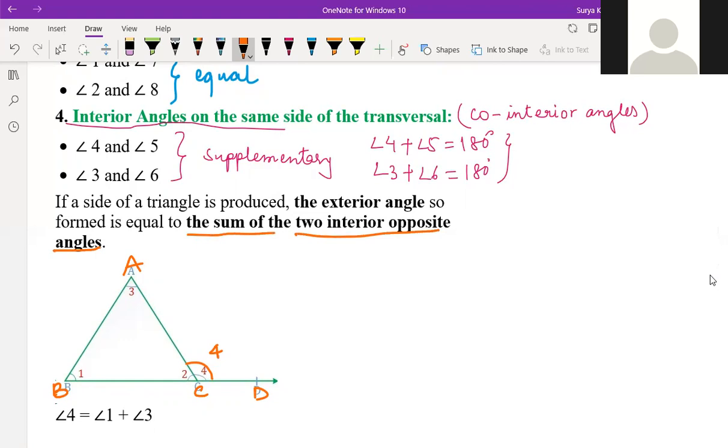We should not consider this one. Interior opposite angles means angle 1 plus angle 3, those angles opposite to angle 4. Yes, angle 1 plus angle 3 is equal to angle 4.